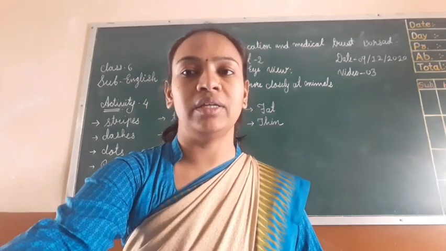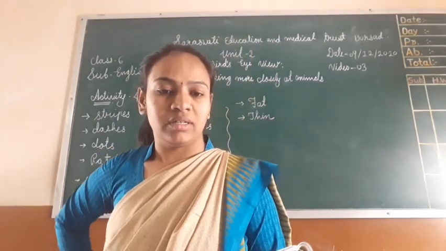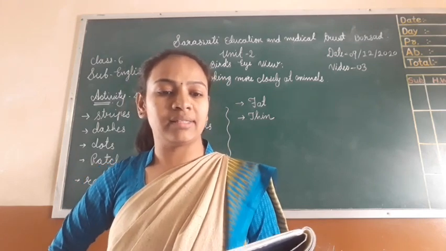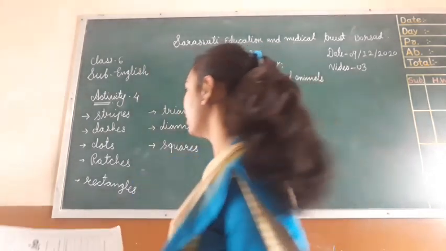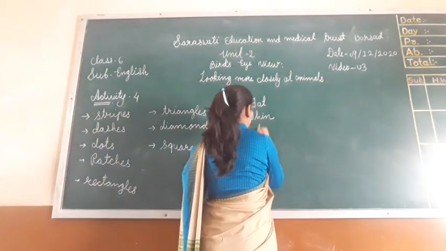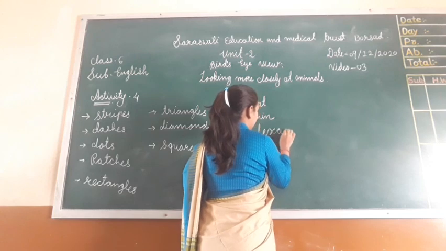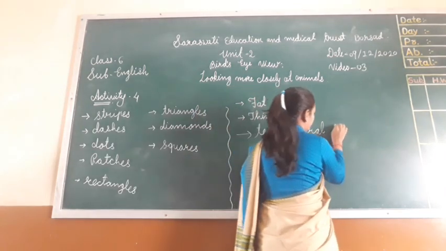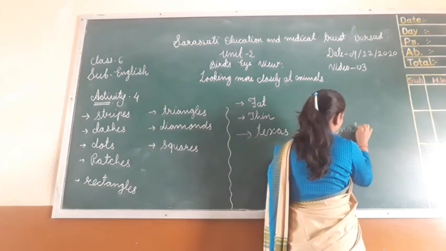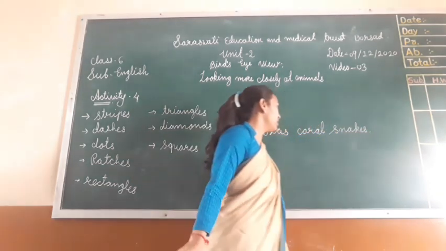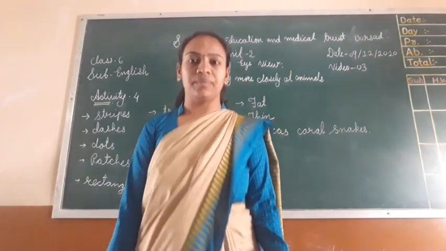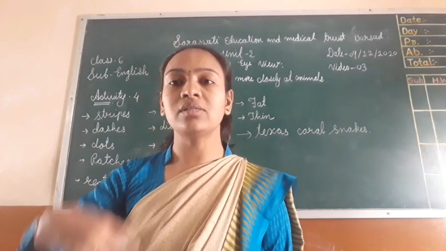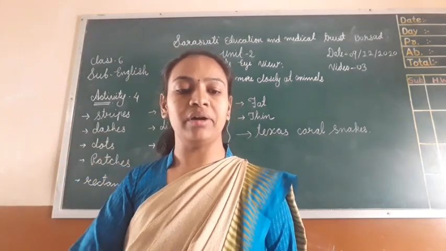So in this activity we see that here we talk about the Texas coral snake. The Texas coral snake has rings of black, yellow and red around its body.